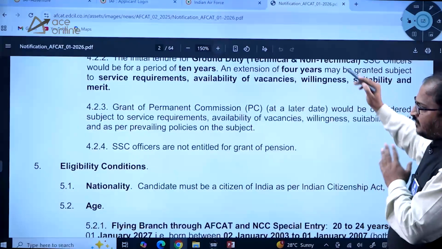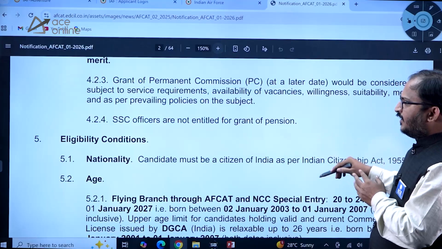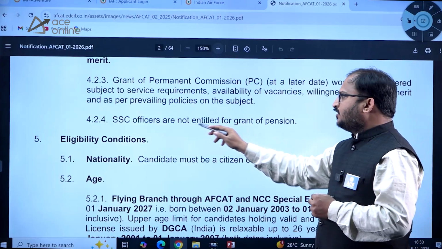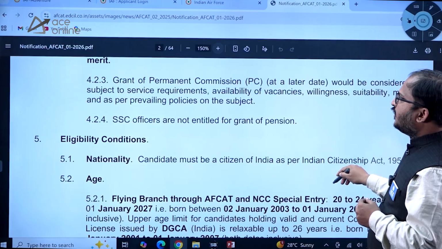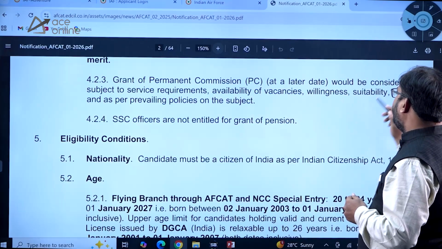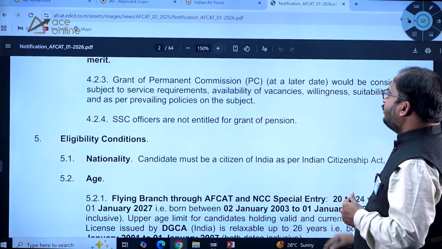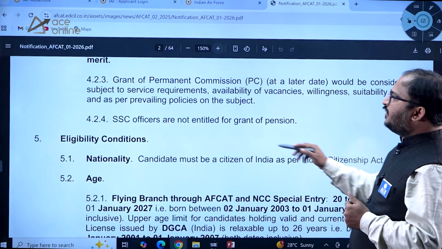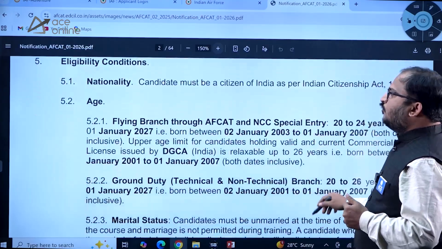This is a total 64-page document, dear students. Everything will be given in detail. So SSC officers are not entitled for grant of pension. So try to make a note of this one. Grant of permanent commission at a later date would be considered subject to service requirements, availability of vacancies, willingness, suitability, merit, and as per prevailing policies of the government. So age limit.